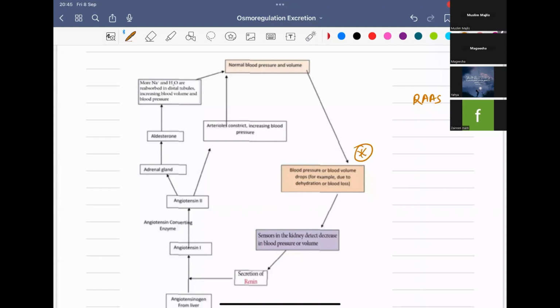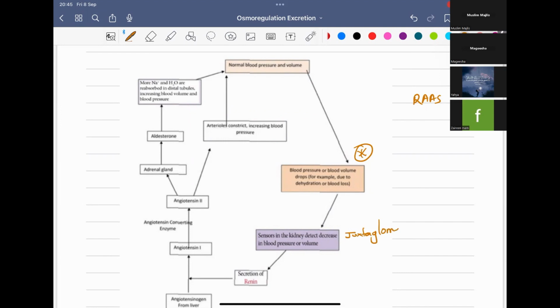So if there is a drop in the blood pressure or blood volume due to dehydration, or blood loss during an accident, hemorrhages or severe burns, there will be loss of blood or water. Therefore, the blood pressure or blood volume in our body will drop. This will be sensed by the kidney. In the kidney, we have a special system called